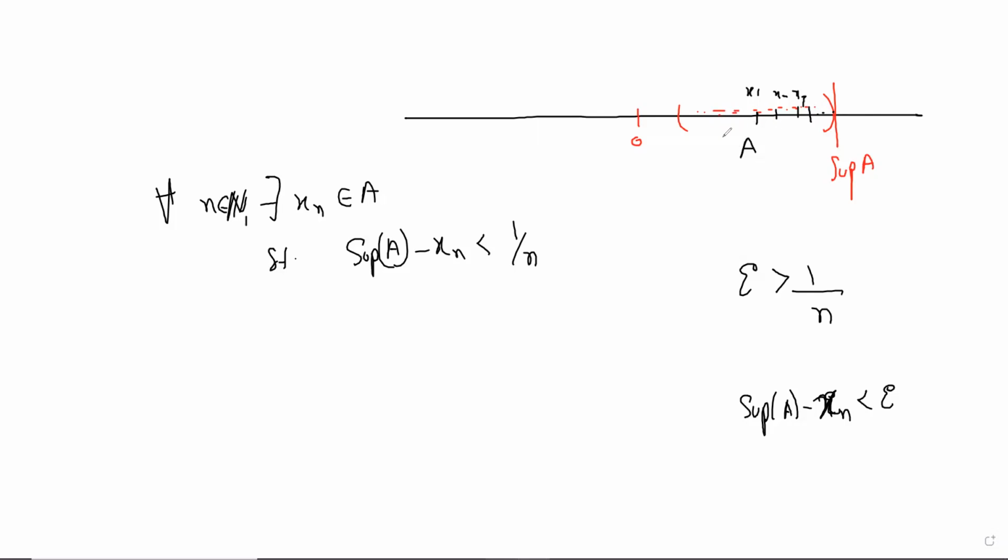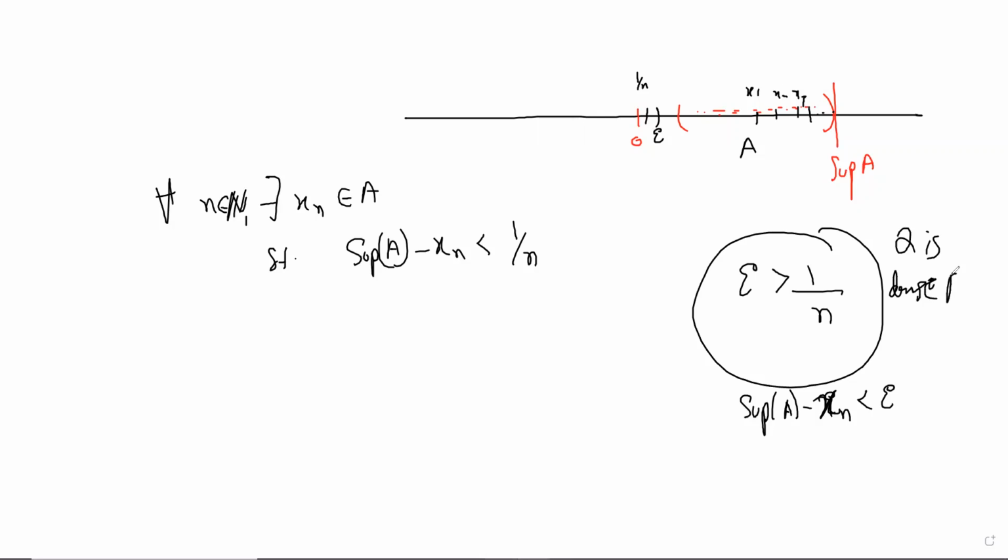My perspective is that taking any epsilon, you can get an n such that 1 by n is less than that. This is a property of rational numbers, basically the denseness of the rationals, because if it happens around 0, then you can use arithmetic to shift it and make it happen everywhere on the real line. So the way I see it, Q is dense in R. You can call it the Archimedean property; you can prove this from that and that from this. We can show both ways. Anyways, all of this is working.